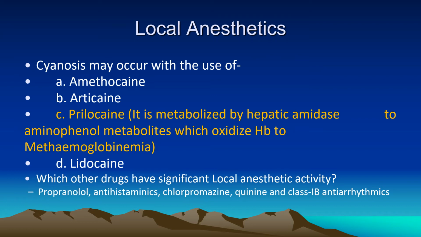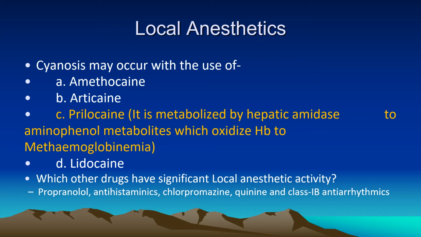Another question which can be asked is, what are other drugs which have local anesthetic activity and are not used as local anesthetics, but they are important drugs in pharmacology? Propranolol has membrane stabilizing activity. Antihistaminics have local anesthetic activity. Antipsychotics like chlorpromazine have it, quinine, an antimalarial, has it, and all class 1B antiarrhythmics, which include lidocaine, tocainide, and related drugs, have